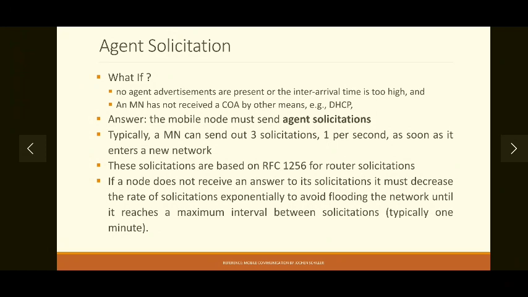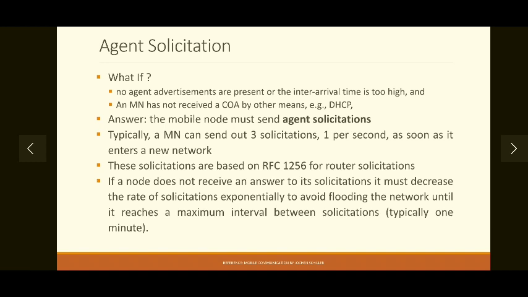In that situation, what the mobile node has to do is send an agent solicitation message. Okay, because a mobile node without any address is of no use, because it will not be able to accept any packets from anywhere. So if you are not receiving advertisements, you have to send an agent solicitation message.